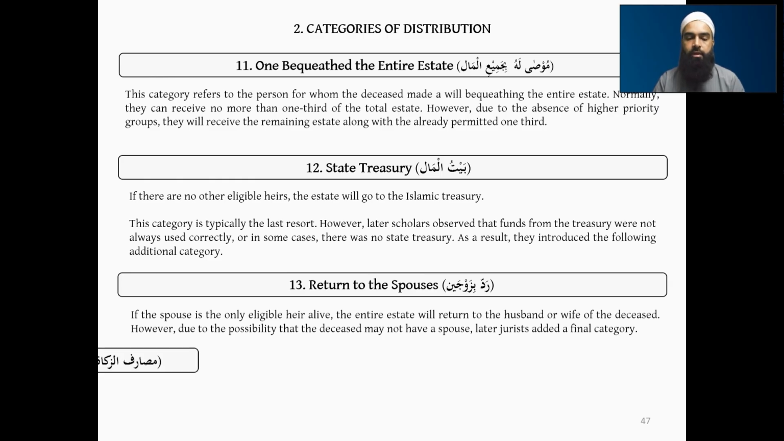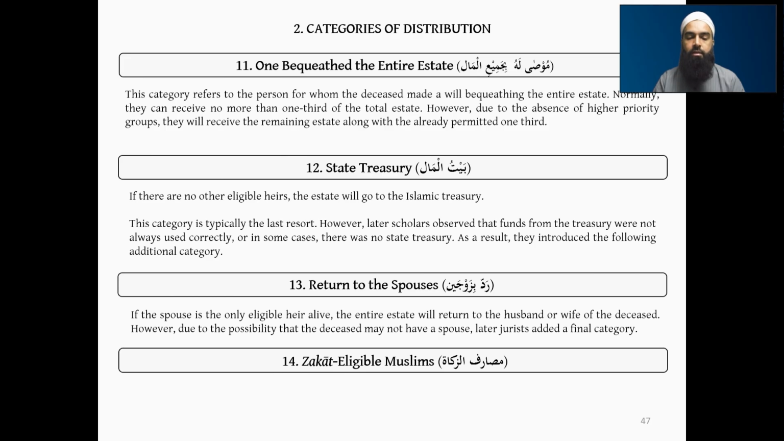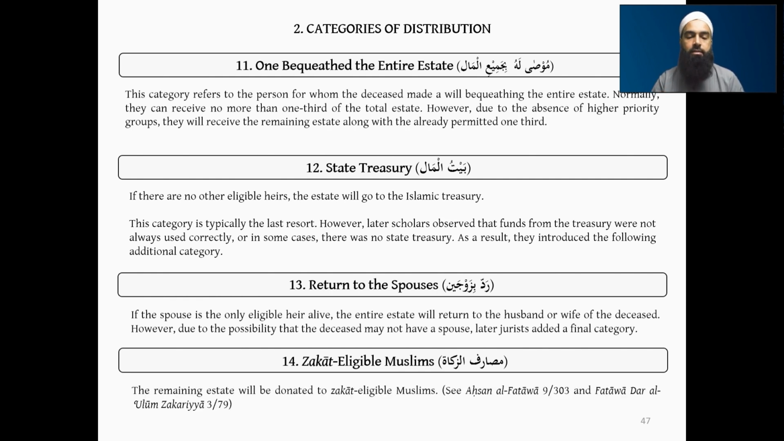So we had to come up with an additional category, number 14, which is the zakat eligible Muslims, the masarif of zakat. This category you won't find everywhere, but you can understand that there is nowhere else we can give the money. As a last resort, the remaining estate will be donated to zakat eligible Muslims, and this has been written in Ahsanul Fatawa and also in Fatawa Darul Zakaria, as you can see in the references there. And this is the last resort. If there is nobody else to give to, then what are we going to do?